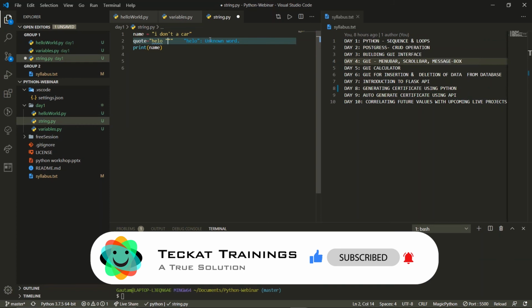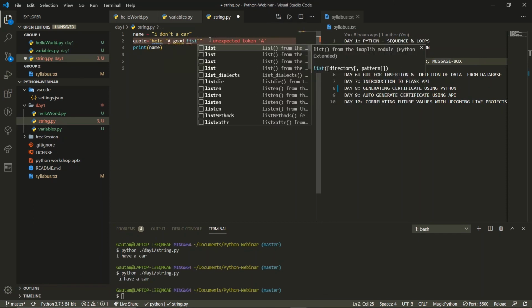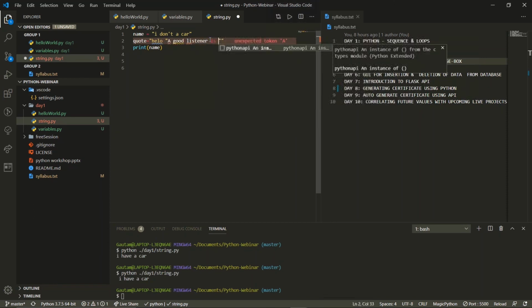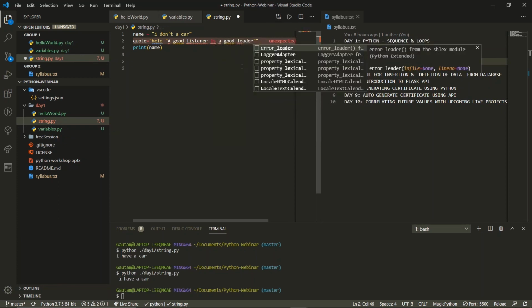A good listener is a good speaker, a common quote that we get from our seniors. A good listener is a good speaker or a good leader, you can say.